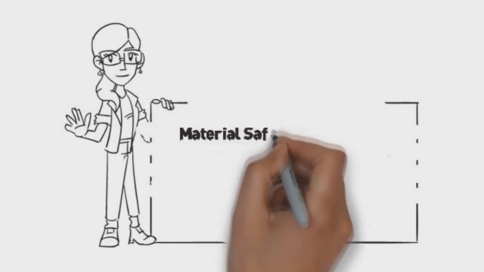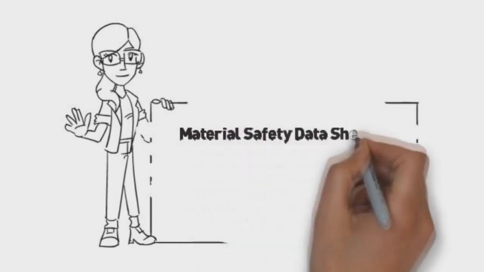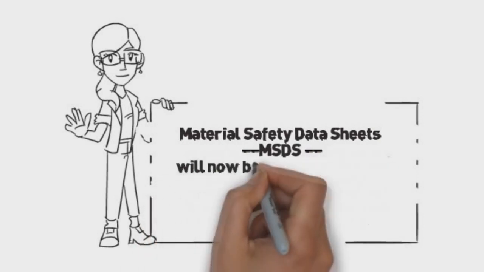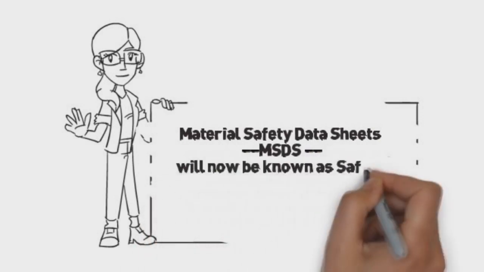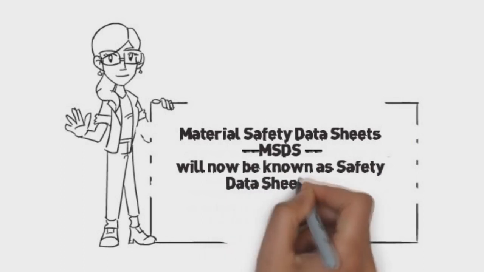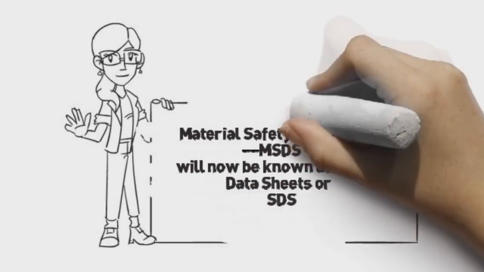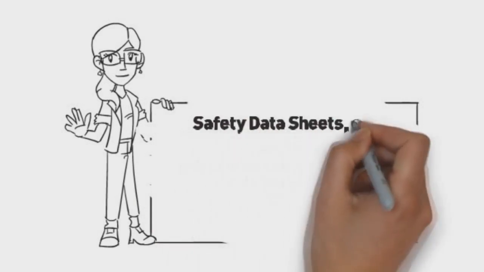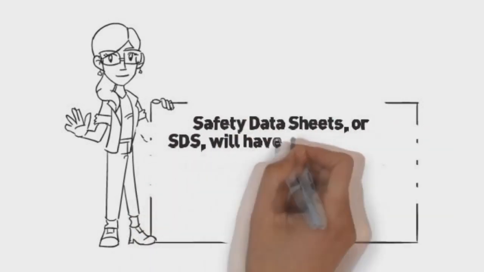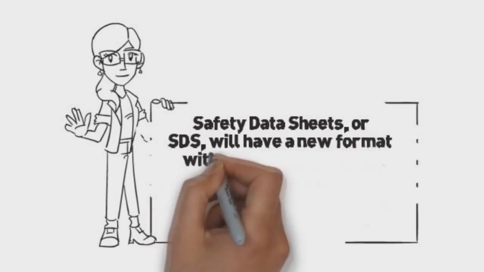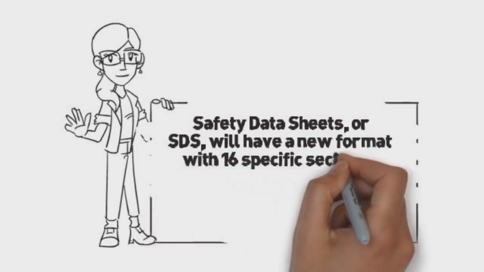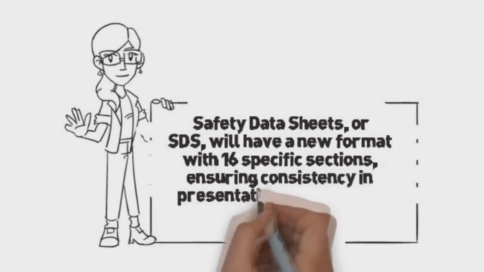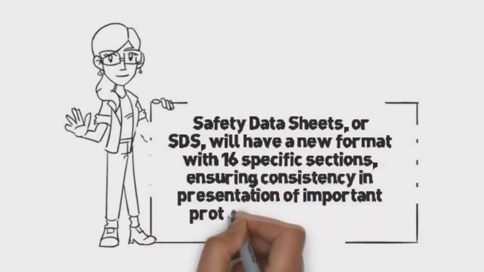What we now know as material safety data sheets are now going to be shortened in name and will be known simply as safety data sheets, or SDS, instead of MSDS. The safety data sheets, or SDS, will now have a new format that has 16 specific sections, ensuring consistency in presentation of important protection information.